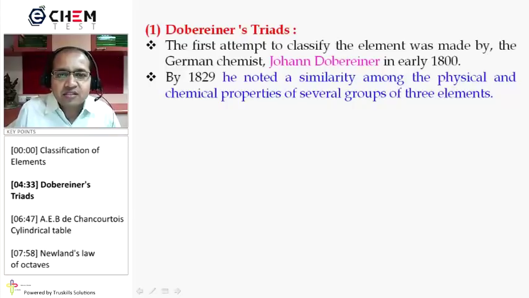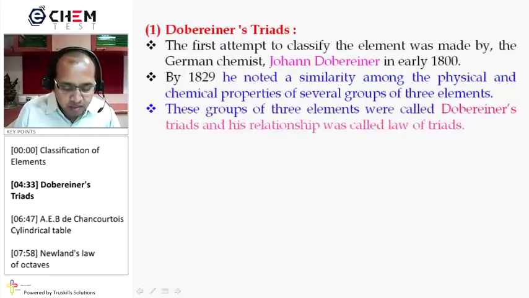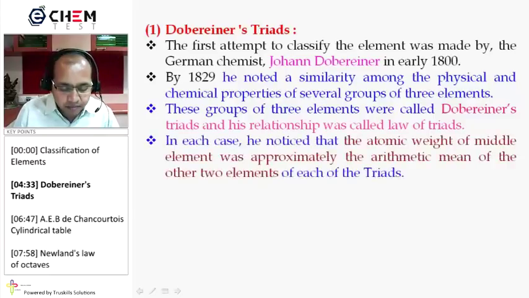He identified certain groups of 3 elements where he noticed some kind of similarity in their properties. These groups of 3 elements were called Dobereiner triads, and his relationship is called the law of triads.